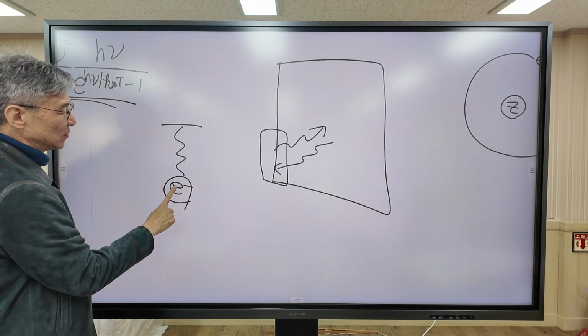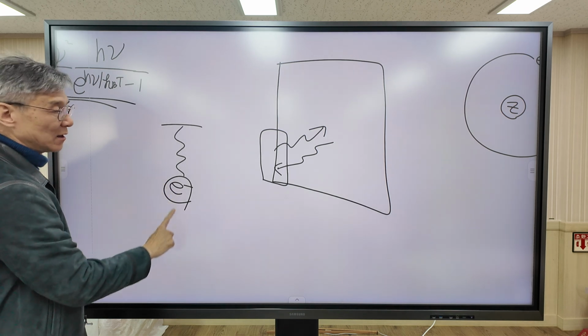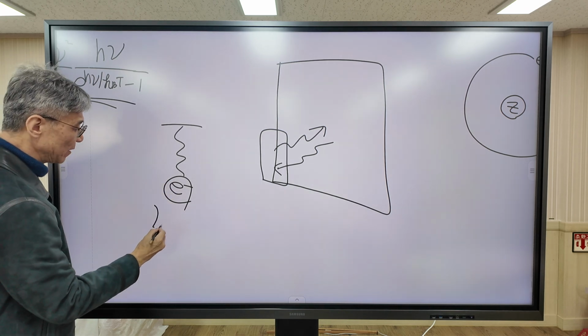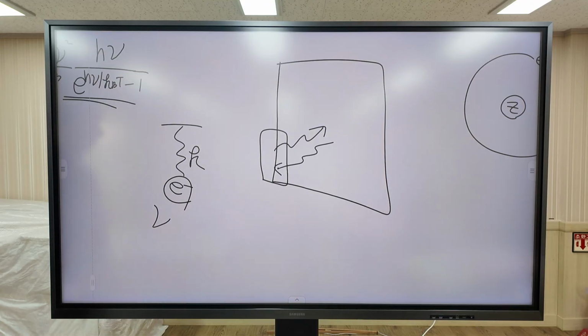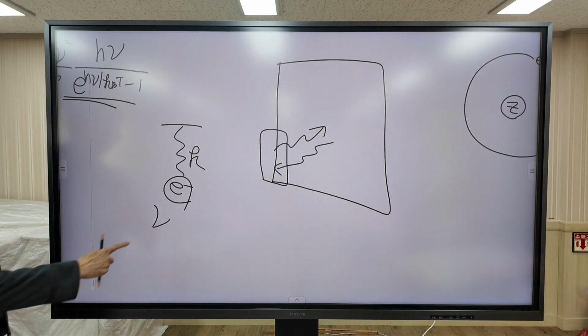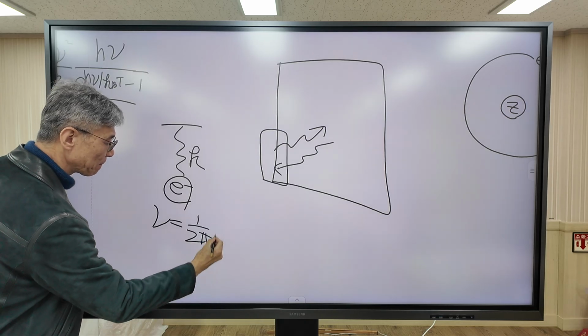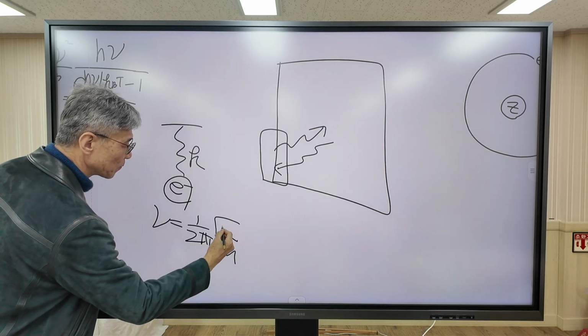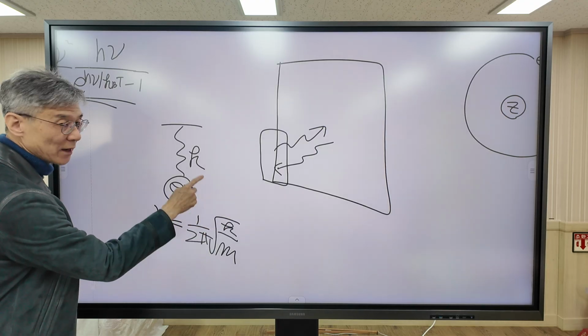Now, since the electron is attached to a spring, the electron can oscillate. The oscillation frequency depends on the force constant of the spring. According to physics, the frequency is equal to this one. So the vibrational frequency depends on the force constant K.